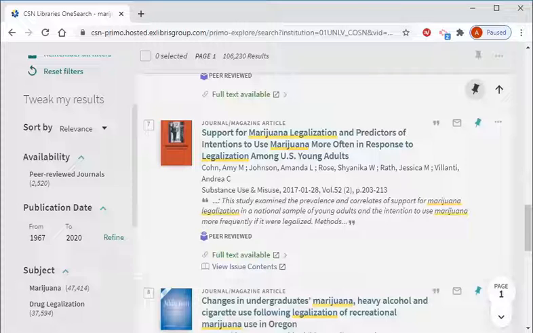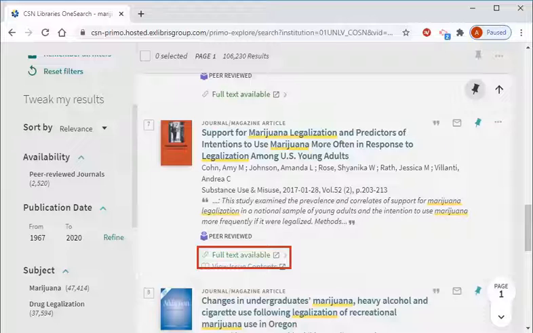We can also see that this article has been published in a peer-reviewed journal. This is something that may become more important as you progress through your academic career, as some professors are likely to require that you include a certain number of peer-reviewed sources.